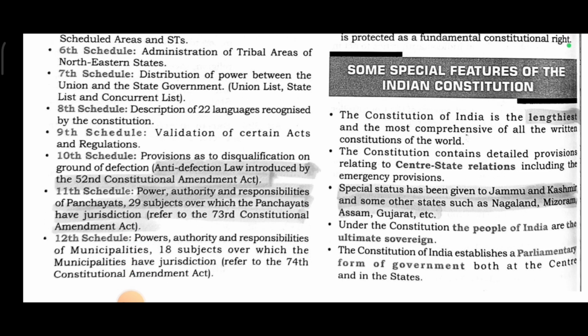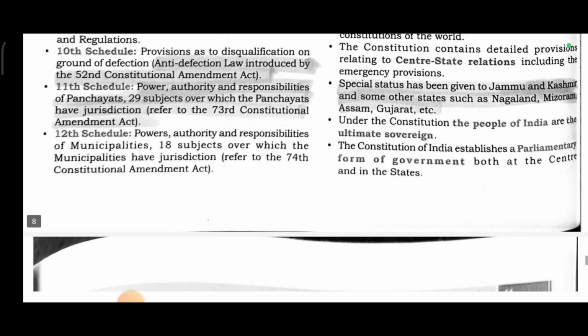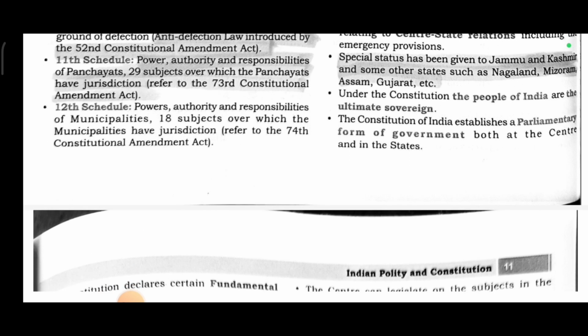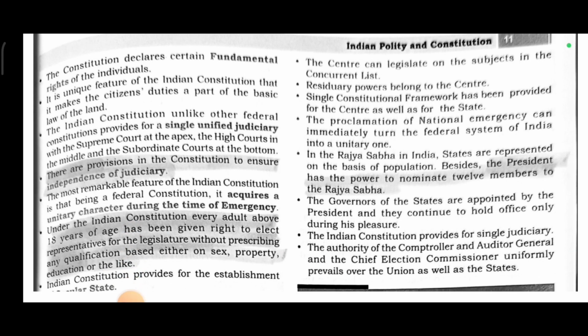Some special features of the Indian Constitution. The Constitution of India is the lengthiest and the most comprehensive of all the written constitutions of the world. The Constitution contains detailed provisions relating to center-state relations, including the emergency provisions. Special status has been given to Jammu and Kashmir and some other states such as Nagaland, Mizoram, Assam, Gujarat, etc. Under the Constitution, the people of India are the ultimate sovereign. The Constitution of India establishes the parliamentary form of government both at the center and in the states. The Constitution declares certain fundamental rights to the individuals.